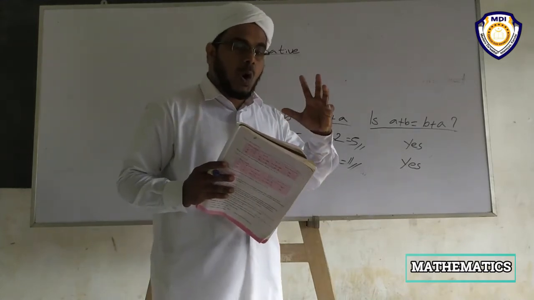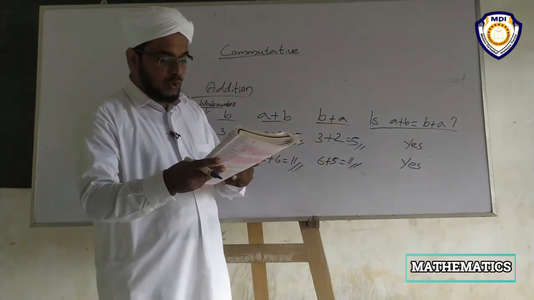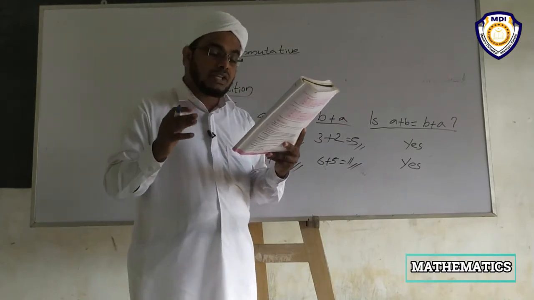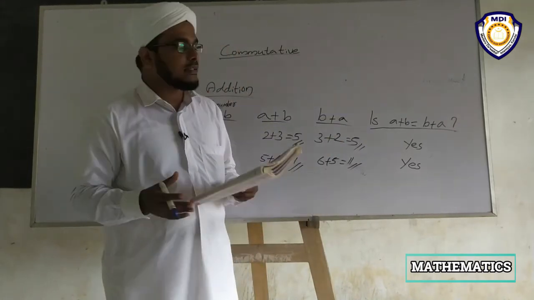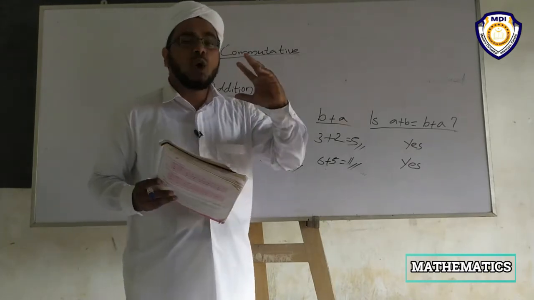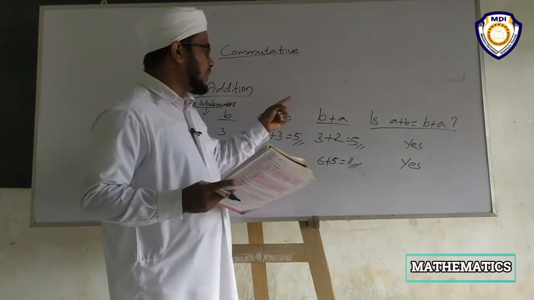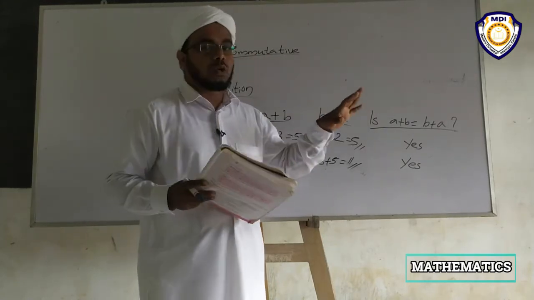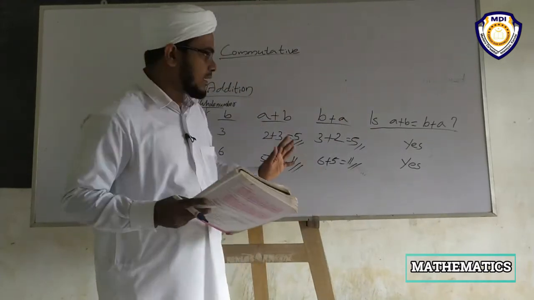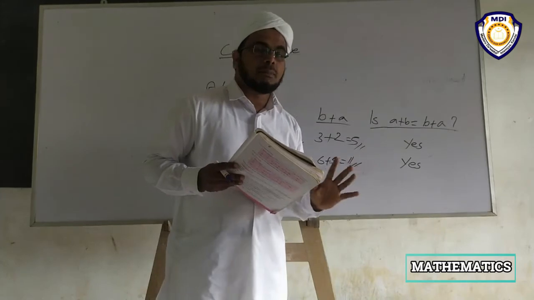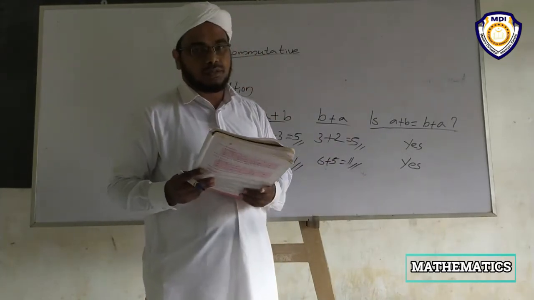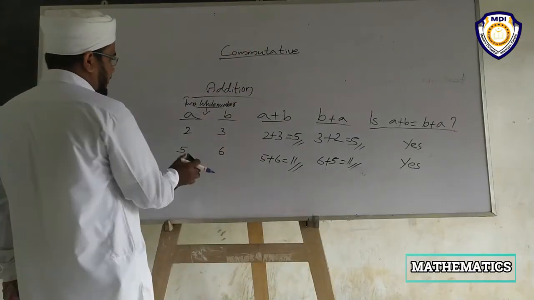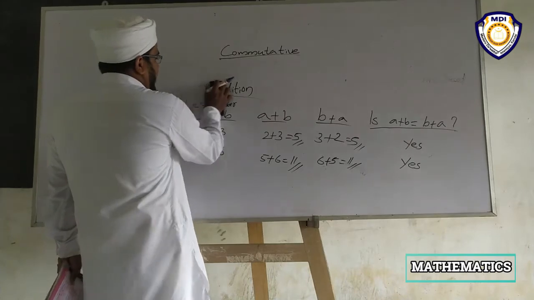Hence if A and B are two whole numbers, then A plus B is equal to B plus A. Always, every time, A plus B is equal to B plus A. This is the commutative property. Did you understand? Yes. Next one, subtraction.